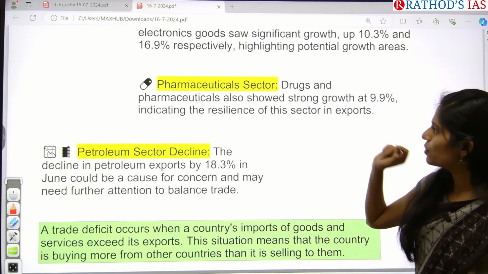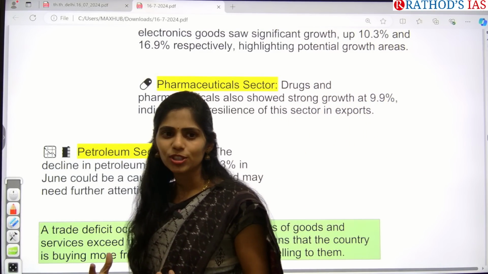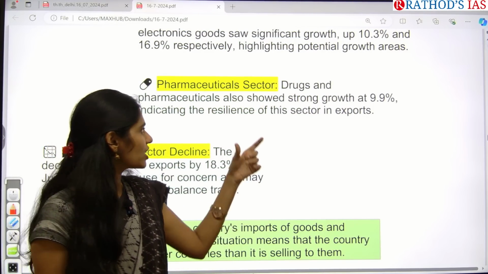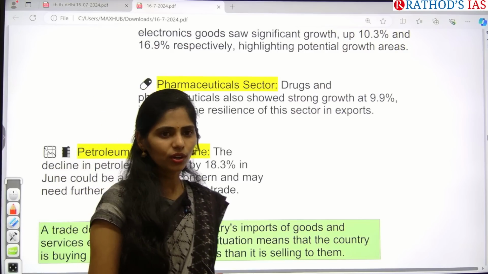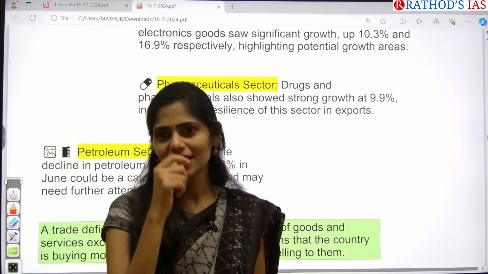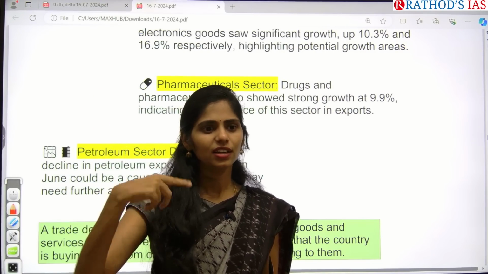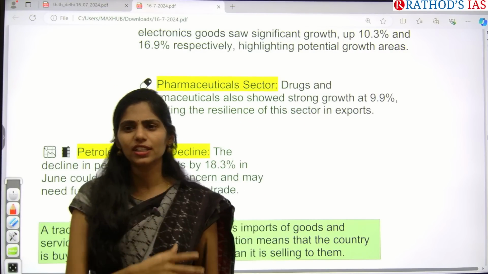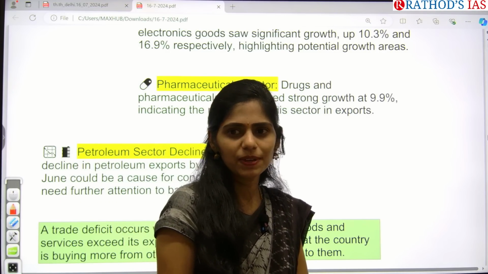And next one is the pharmaceutical sector. Actually, I said that India is doing very good in this pharmaceutical sector, right? But unfortunately in quarter one, the exports were not much strong here, because recently, do you know this issue of Indian cough syrup, which when exported to other countries led to the death of children, especially in African countries?